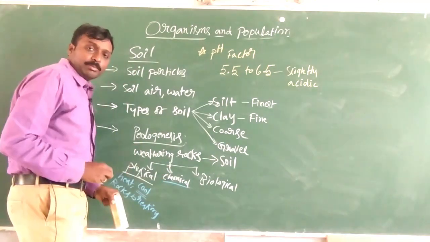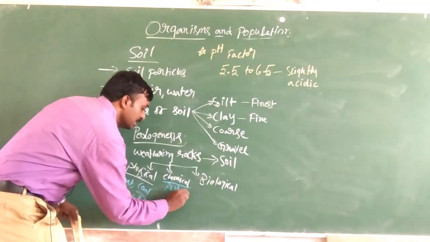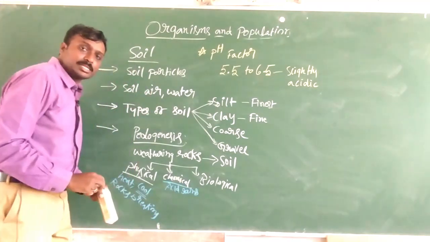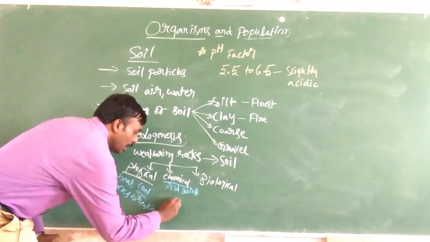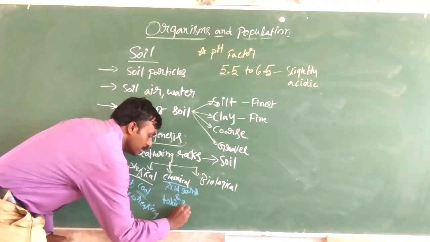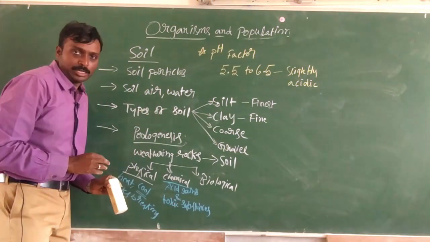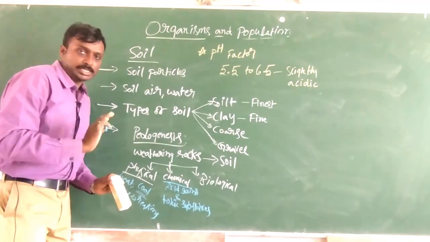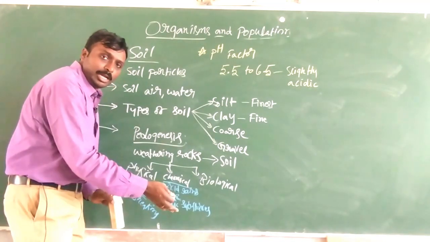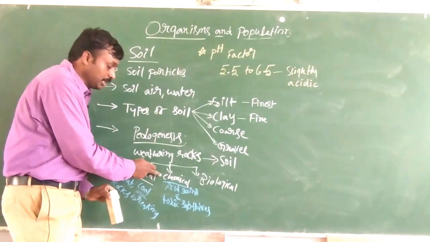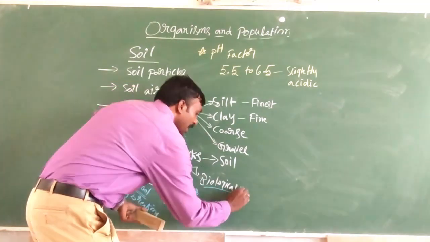Then the second process, the chemical process. Here, under the chemical process, acid rains degrade the rocks, and toxic substances released by several living organisms also act on them. So acid rains and toxic substances released by living organisms, under the chemical process, lead to the weathering of rocks and the formation of soil.